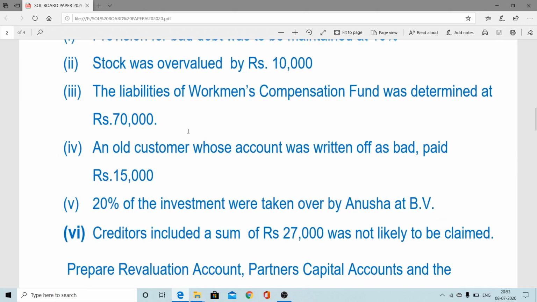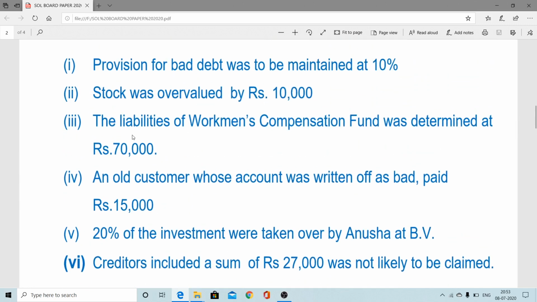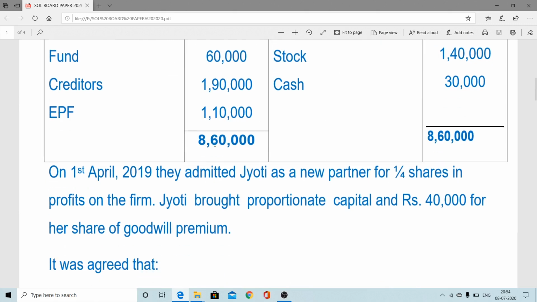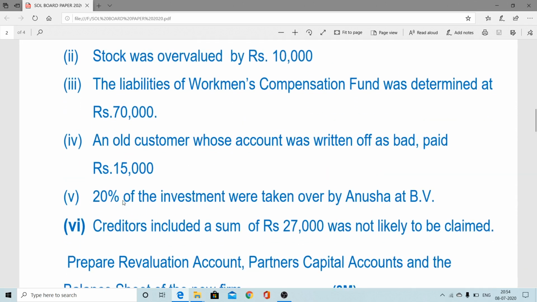Very simple: revaluation account debit to workmen compensation claim account, the difference amount, that is 10,000. Or another way you can do this, just like a provision type: by workmen compensation fund 60,000 and to workmen compensation fund 70,000, a revaluation account. But we can show the net amount. Here we are showing the net amount, revaluation to workmen compensation claim only 10,000.